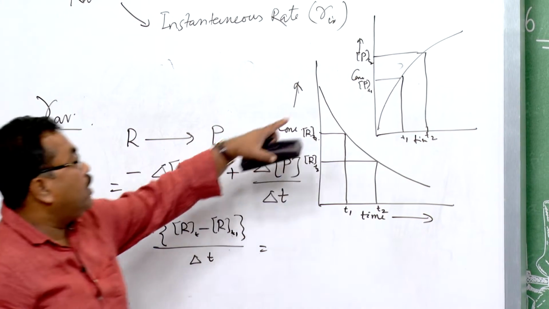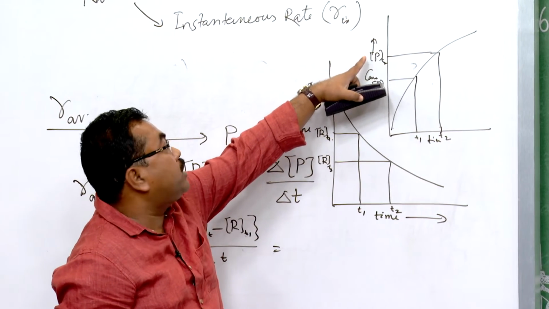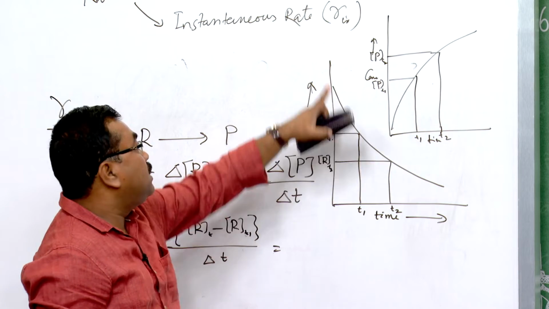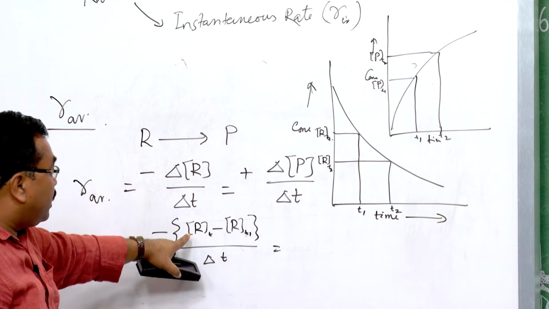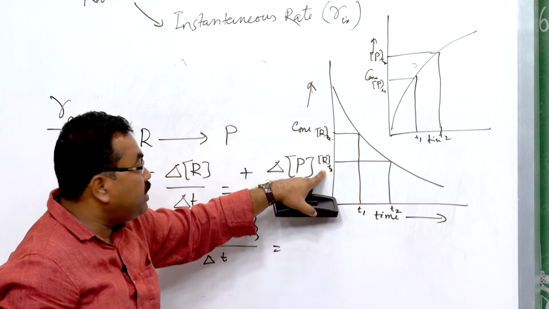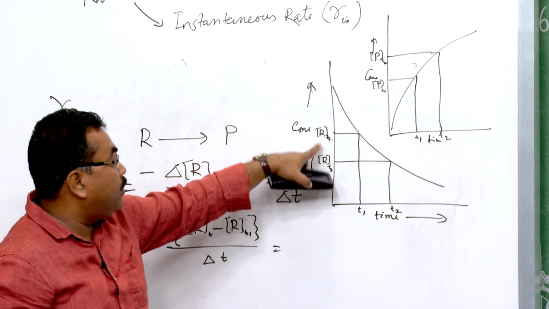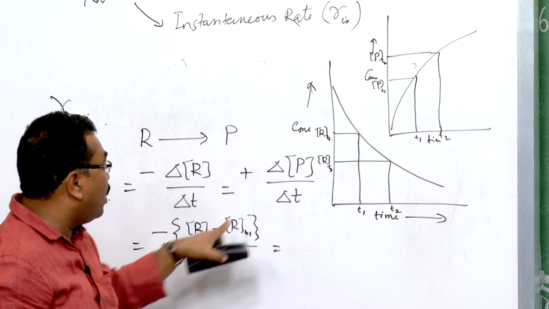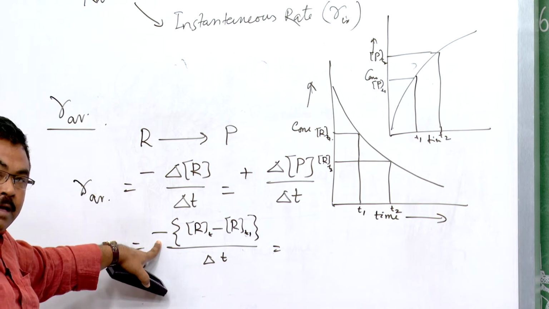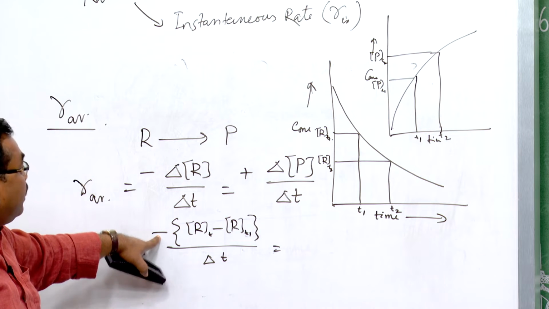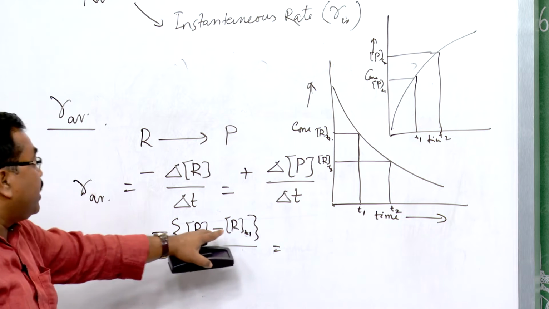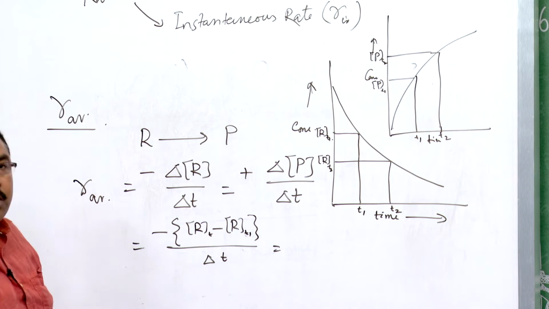Here you clearly see the concentration at a higher time is higher than the concentration at lower time. But for the reactant, the concentration at higher time is lower than at lower time. So, the difference will definitely come out negative, and the negative multiplied with the negative comes out positive. The negative sign only indicates the decrease of concentration, and it compensates for that decrease, so the whole term comes out to be positive.